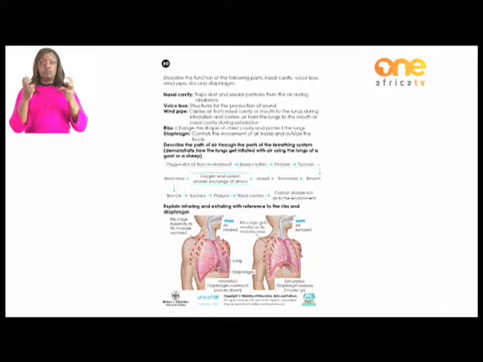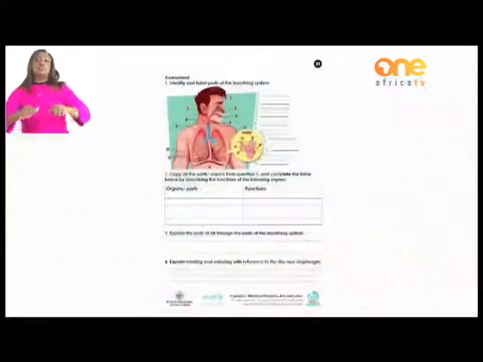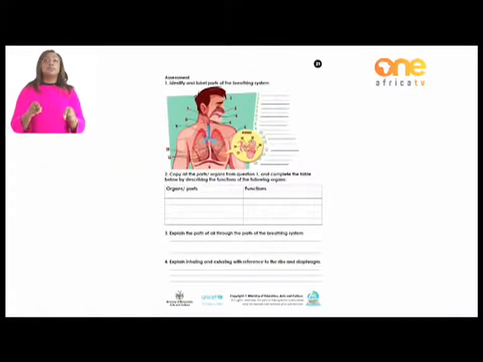So now we are moving to page 21, the assessment part. What do we want you to do for us to test your understanding? We want you to identify and label parts of the breathing system. We have them 1 up to 16. We have looked at them already, all of them. We want you now to say, number 1, what is it? Number 2, what is it? Until number 16.